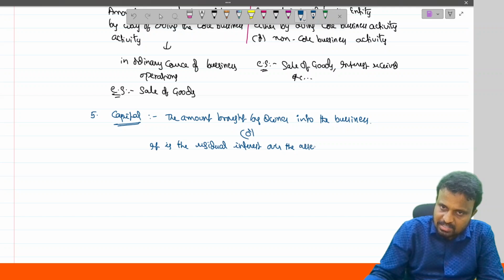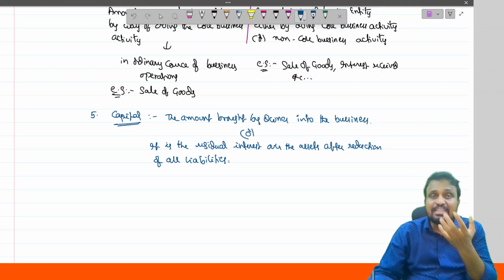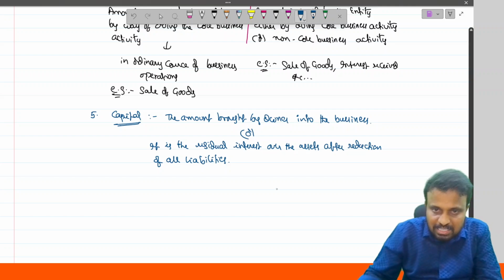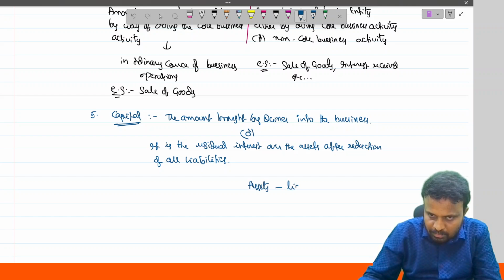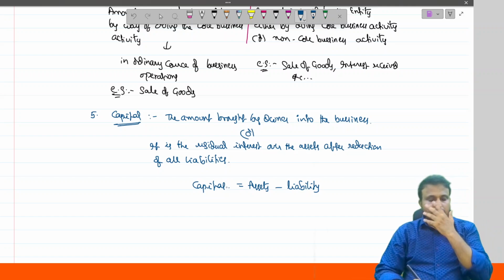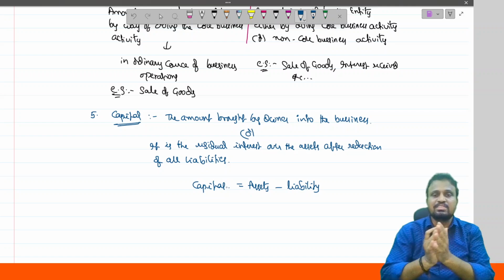It is the residual interest over the assets after reduction of all liabilities. And it simply is nothing but what? If you consider total assets, out of that, if you reduce the liability, the remaining balance is defined as what? Capital. So capital simply is nothing but the difference between total assets minus liability.